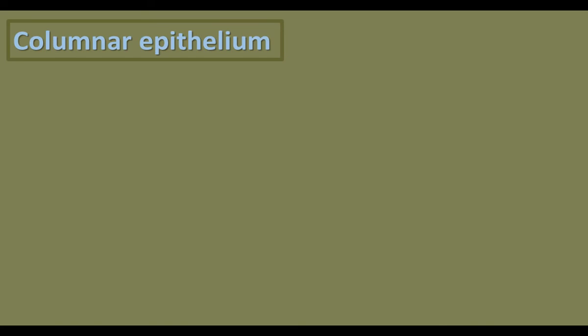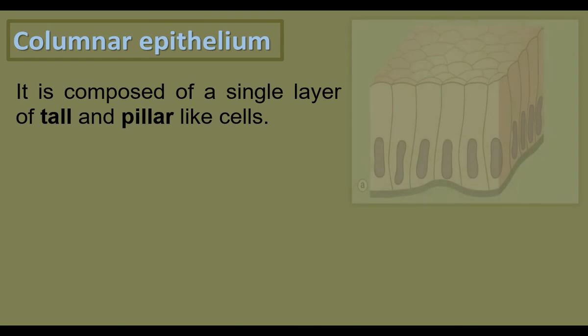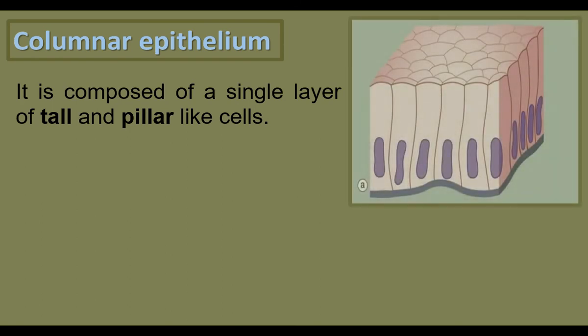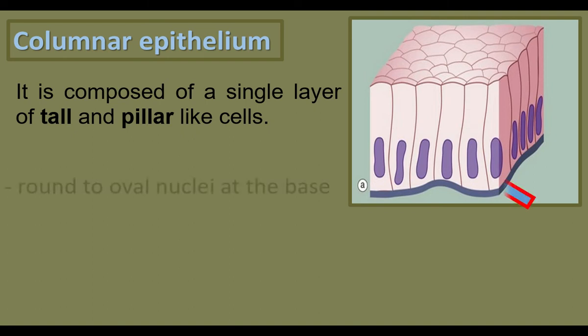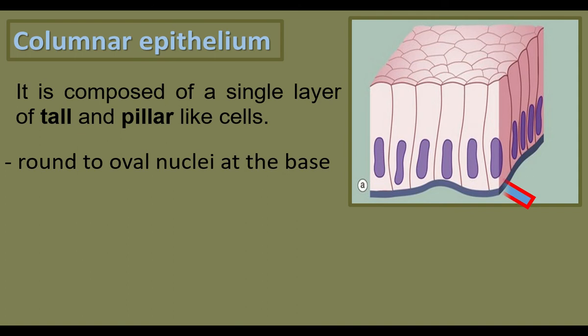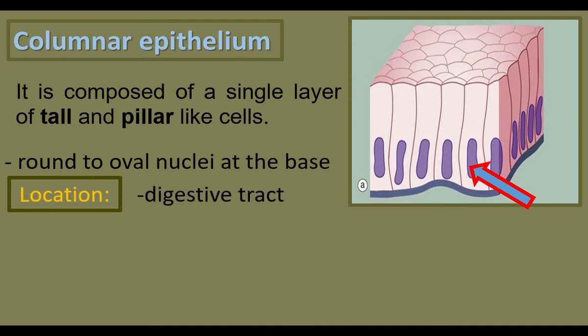Columnar epithelium is made up of pillar-like cells. It is composed of a single layer of tall and pillar-like cells. They have round or oval nuclei. The nuclei are found at the base. This epithelium is located in the digestive tract.